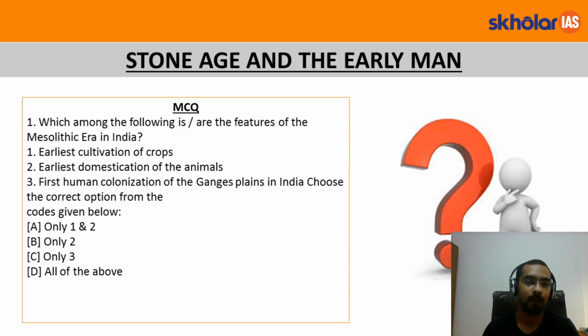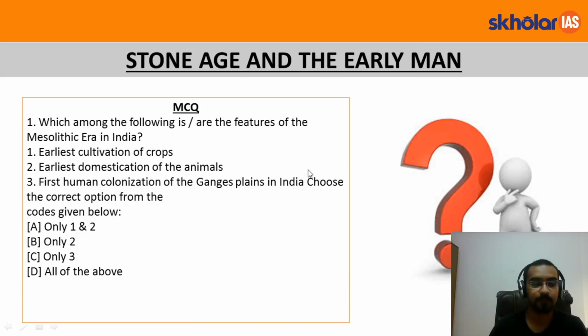All of the above, option D. The earliest cultivation of crops was the main feature of the Mesolithic period, along with the earliest domestication of animals and the settlement of colonization. See, agriculture was only partially developed, but the cultivation of crops was earliest in the Mesolithic period.